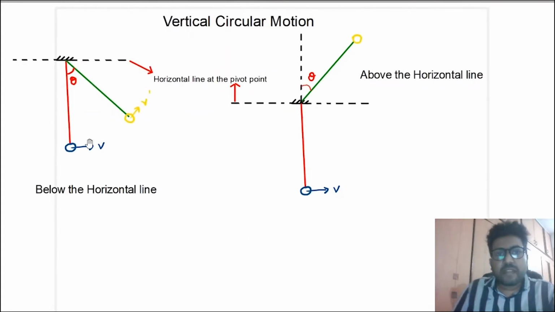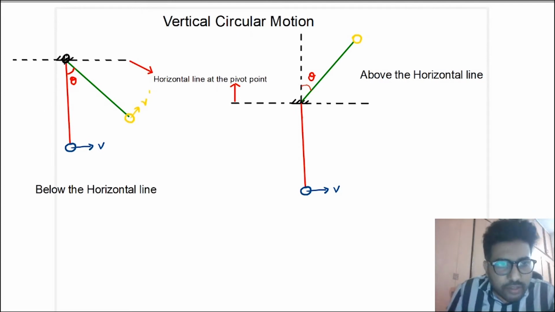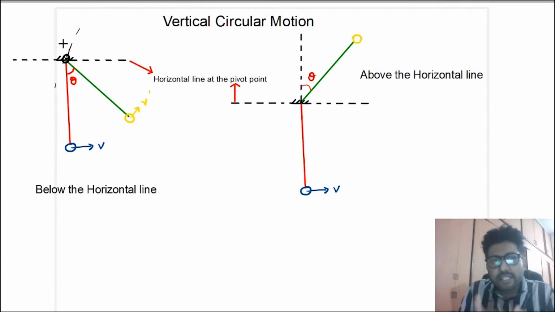Okay. Now we will start with vertical circular motion. So till now we have discussed circular motion in the horizontal plane. Now if the ball is projected such that the axis is horizontal, in that case you will say that the ball will rotate in a vertical plane.